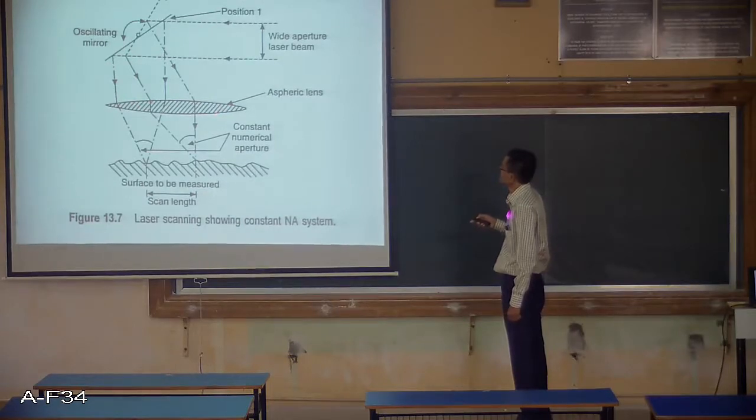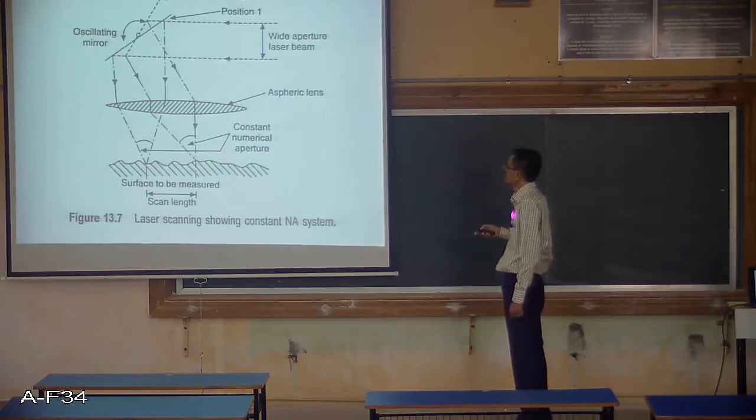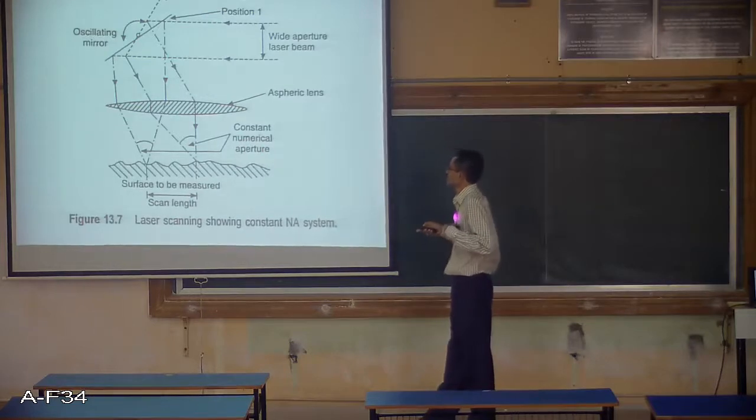This is an aspheric lens which will focus the beam along this particular angle at the lower side. So this particular angle we call the aperture, which is a constant numerical aperture.